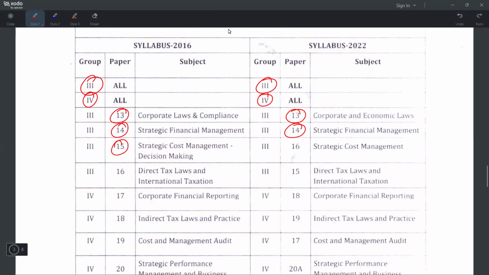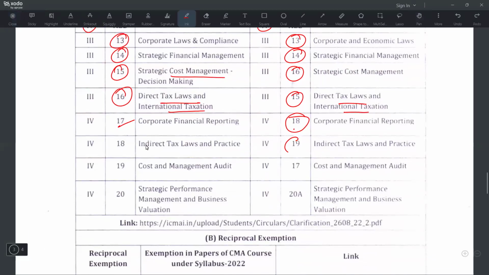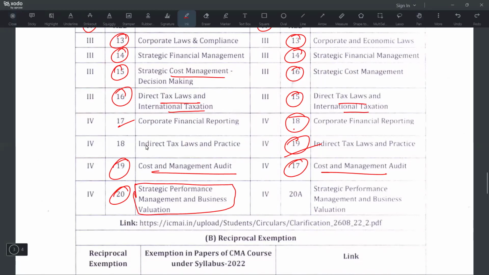If you got paper 15 SCM, then paper 16 SCM will be your exemption. Paper 16 DT in the old syllabus, new syllabus paper 15 will be exempted. Paper 17 CFR, in the new syllabus it will be paper 18. That's only a paper number change. Paper 18 indirect tax law is now paper 19 indirect tax law. Paper 19 CMA, here paper 17 is CMA. Paper 20 strategic performance management and BV. Here you will only get an exemption, right?